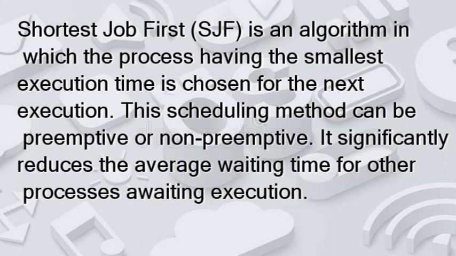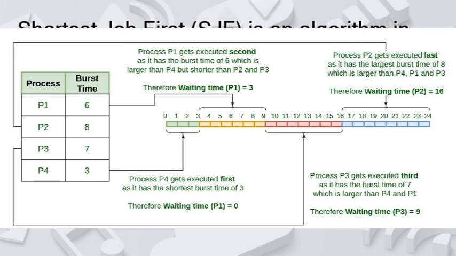So SJF is an algorithm in which the process with the smallest execution time is chosen for the next execution. The scheduling method can be preemptive or non-preemptive. It significantly reduces the average waiting time for the other processes awaiting execution. So basically there are two types of SJF: one is the non-preemptive SJF and the other is the preemptive type of SJF.